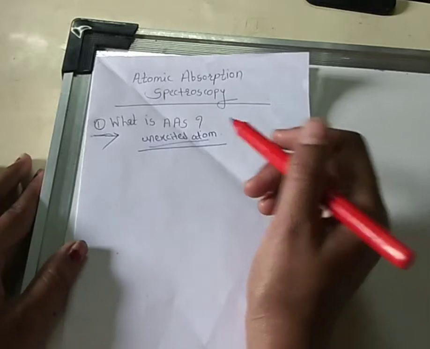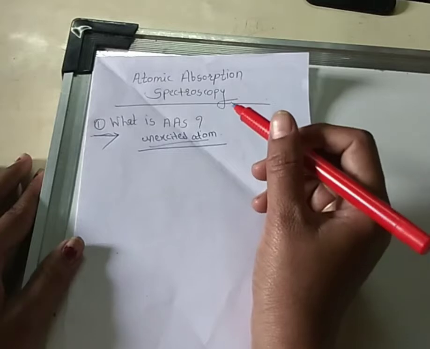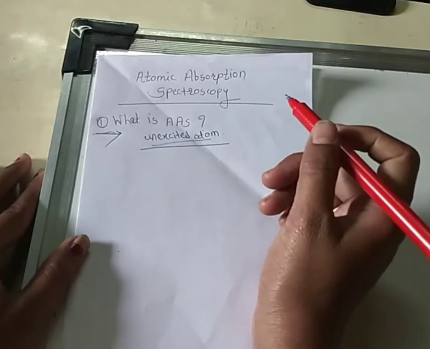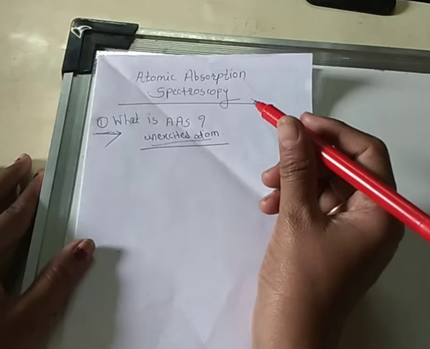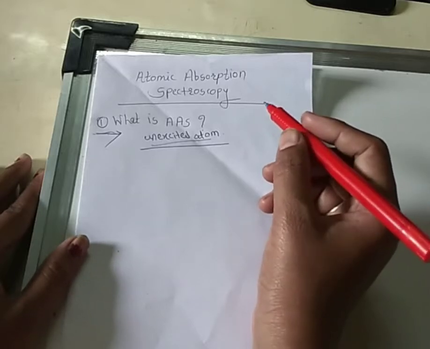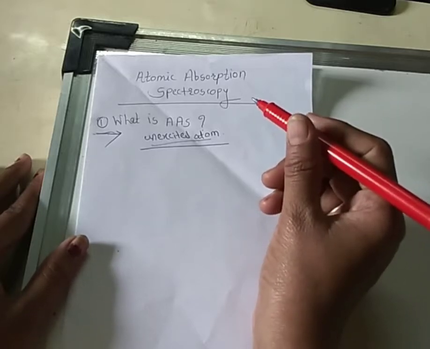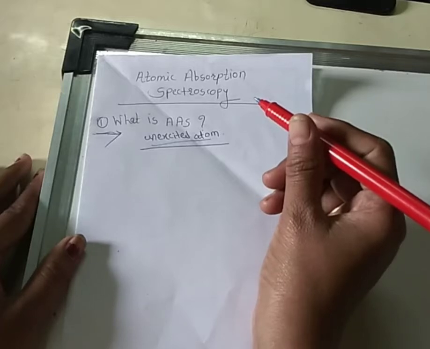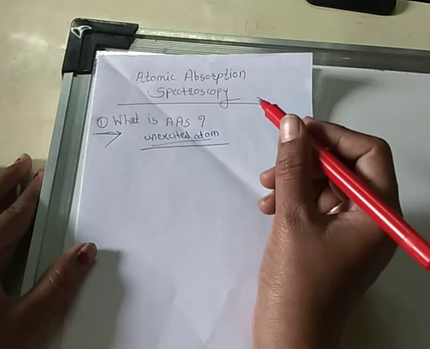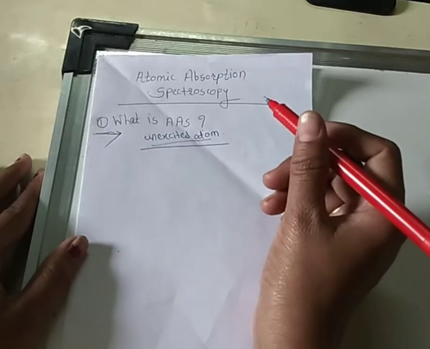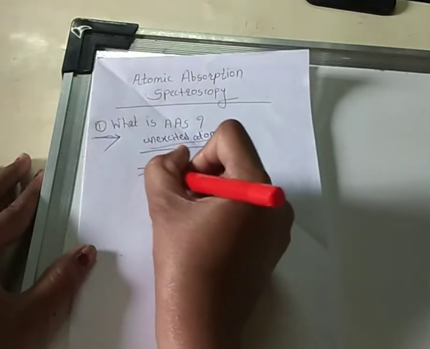Similar techniques are also available in the industry, but many people use atomic absorption spectroscopy. It has high sensitivity compared to other techniques. In this technique, generally about 70 elements are determined.